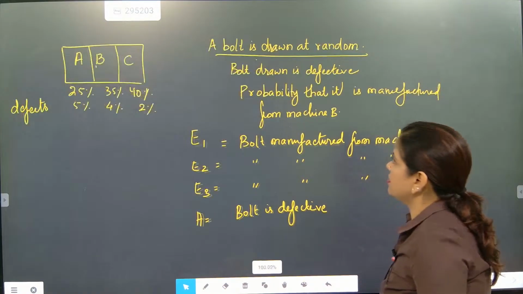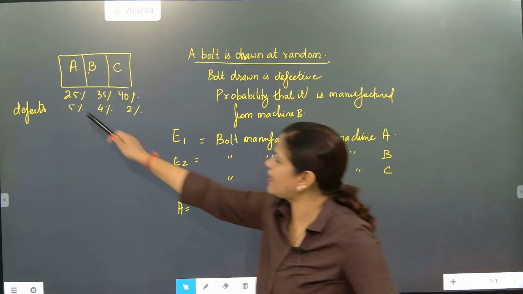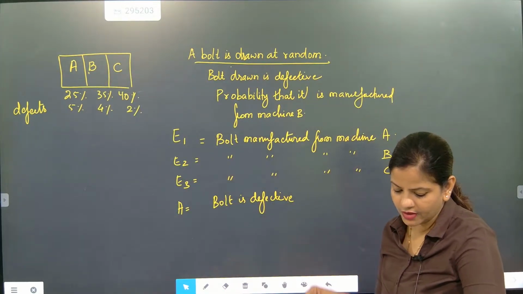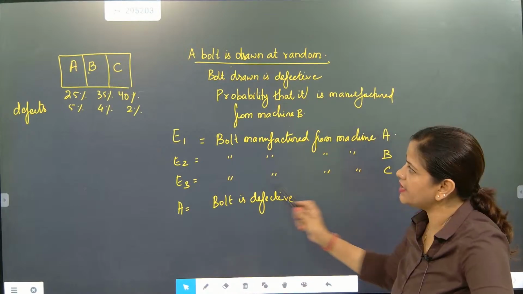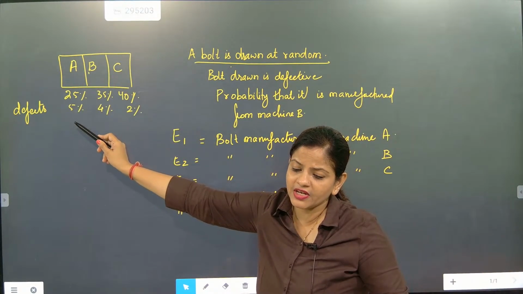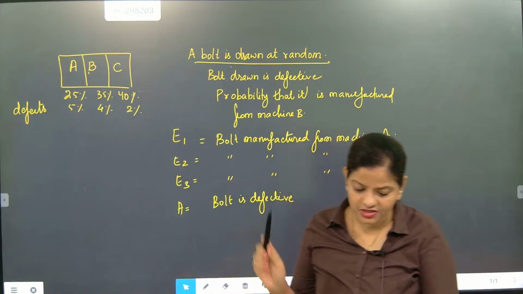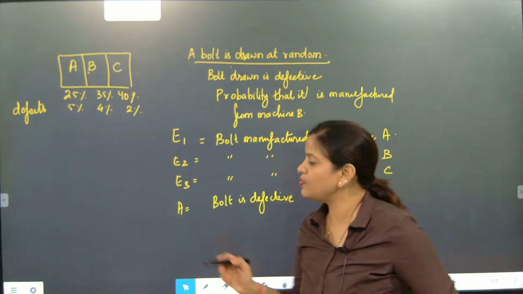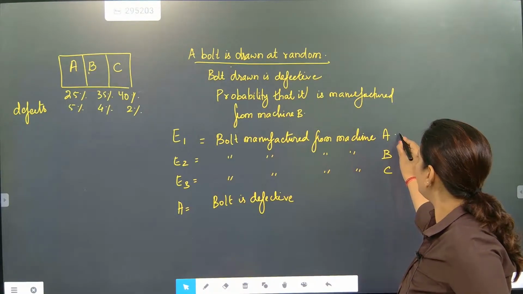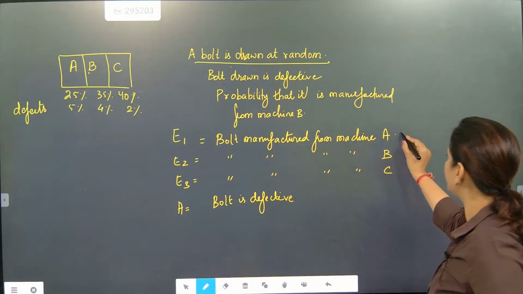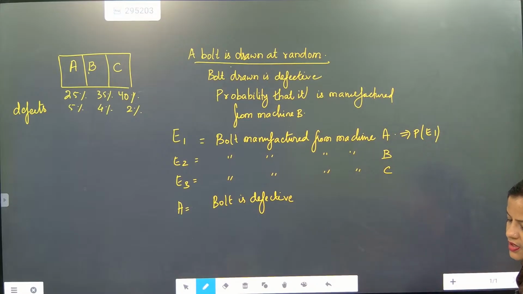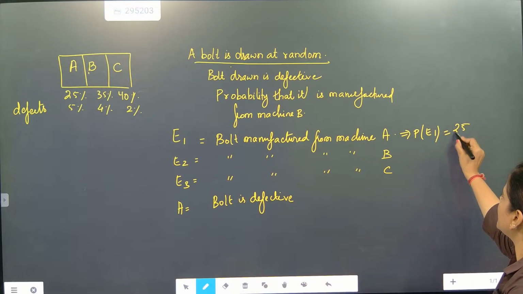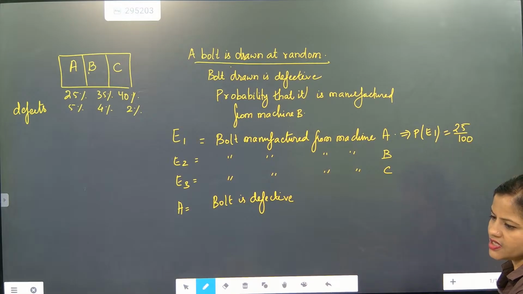So manufacturing. What is the amount manufactured by A? 25%. So it will become 25 by 100. Correct. So here the bolt manufactured from machine A is 25%. How much is defective, beta? 5%. 5% is defective. Understood? So what is P of E1? Based on that, we must get P of E1. Can anybody tell me what is P of E1? It will become 25 by 100 because 25% manufacturing is done.